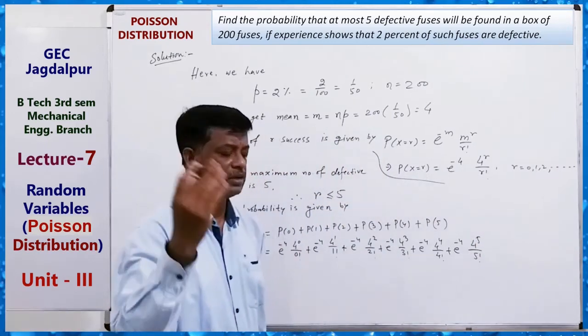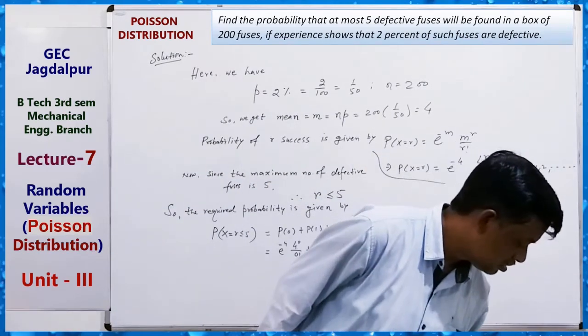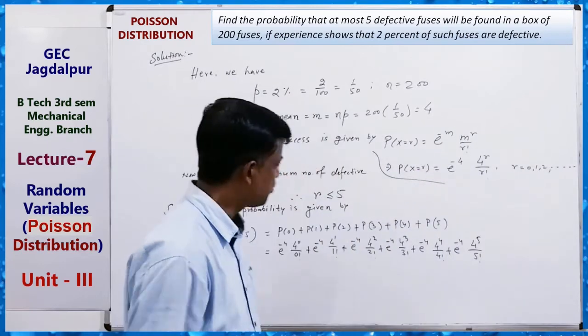Now use a calculator, and you can get all the values from here.